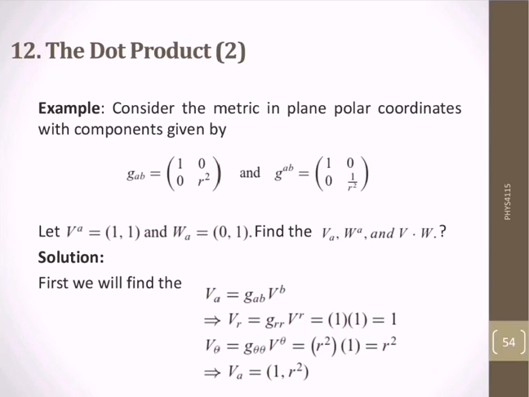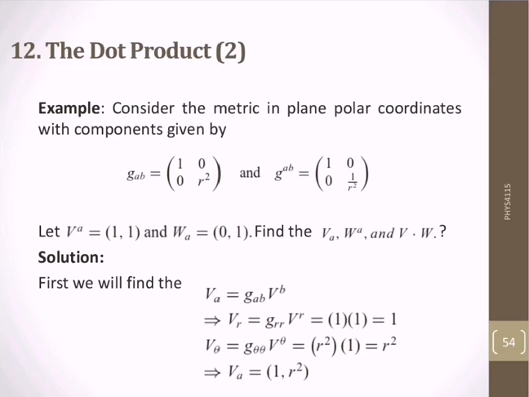We have the covariant metric and a contravariant metric. In case of the contravariant metric, g^ab is equal to diag(1, 0, 0, 1 over r squared). Let v^a be equal to (1, 1) and w^a equal to (0, 1). So find the value of v_a, w_a and v dot w.